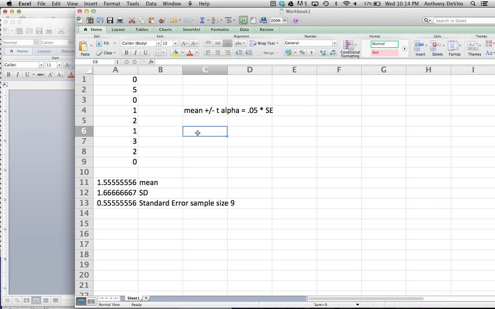Okay, so let's calculate this. The mean is going to be equal to 1.5. I'm going to calculate the margin of error first. What's our t-score that we're going to have to use for this sample size of 9?